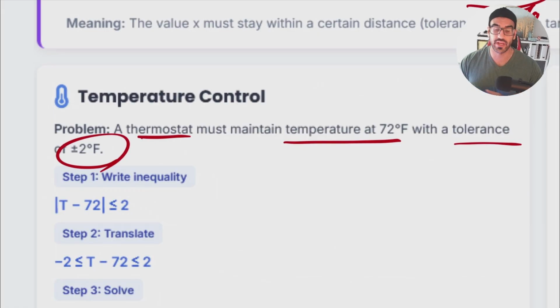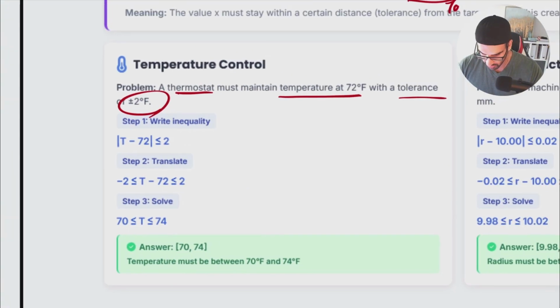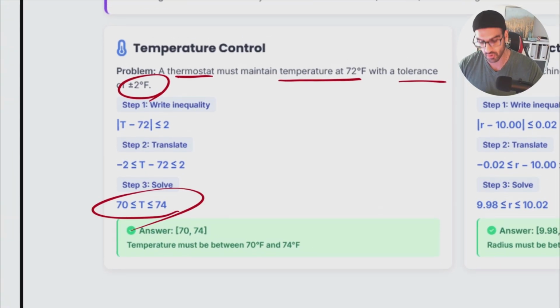It is another story. The thing that I'm talking about is the number inside the absolute value. For instance, when you have the absolute value of x smaller than 2, x could be between negative 2 and 2. I'm not talking about the right side. The right side is positive all the time. The right side gives me a clue about what range whatever I have inside should be in. So don't get confused. So I have a tolerance itself. Again, if my thermostat knows that the temperature is going to be between 70 and 74, I'm good.